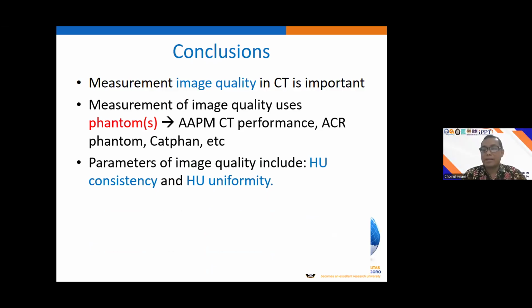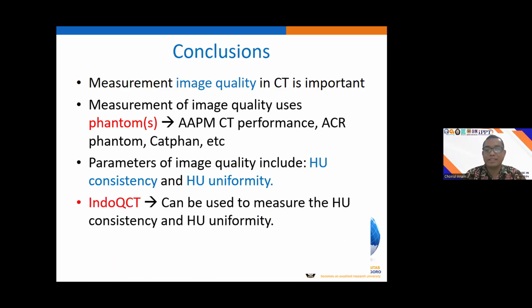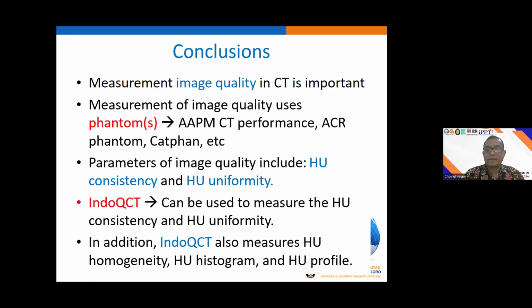And there are many parameters, but the basic ones are the CT number consistency of water and CT number uniformity, or maybe CT number homogeneity. And the QCT can be used to measure the Hounsfield unit consistency and also CT number uniformity easily. In addition, the QCT can also measure the CT number homogeneity, CT number histogram, and also CT number profile.